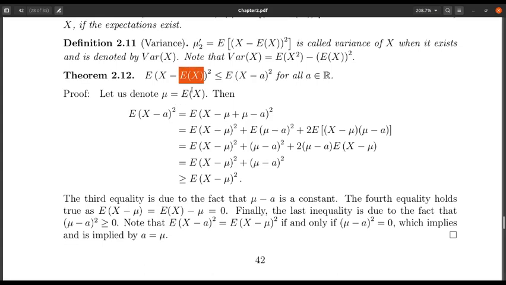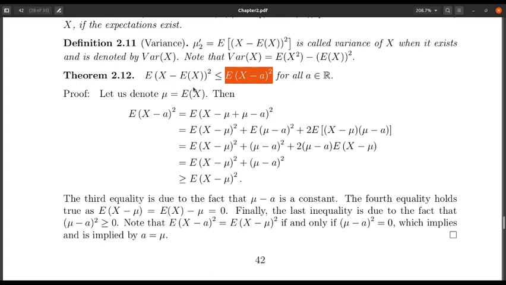Why? The reason is that this quantity you can interpret as an error, because this is the distance between X and a, the average square distance between X and a. So this quantity you can think of as an error. If I give the value of the random variable X as a, then how much error do I commit? The average error I commit is basically this quantity. So from this interpretation, the error is minimum when I take a equal to expectation of X.